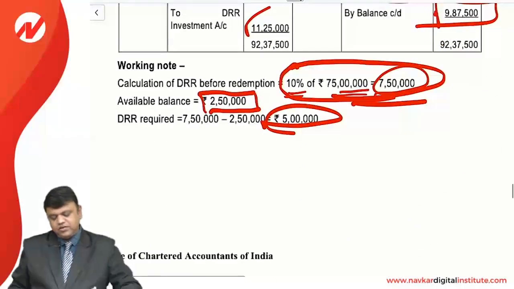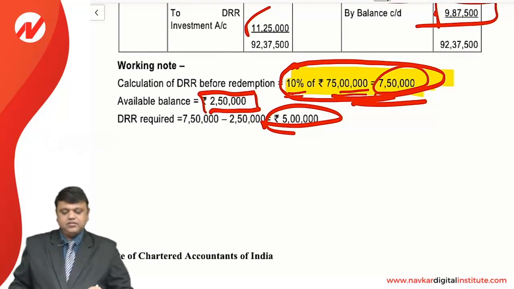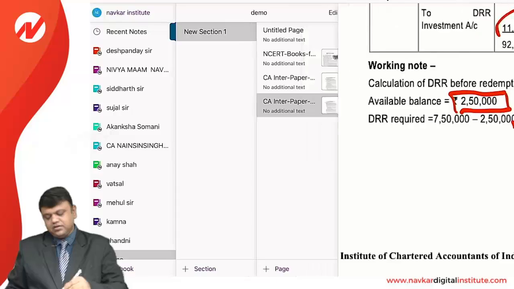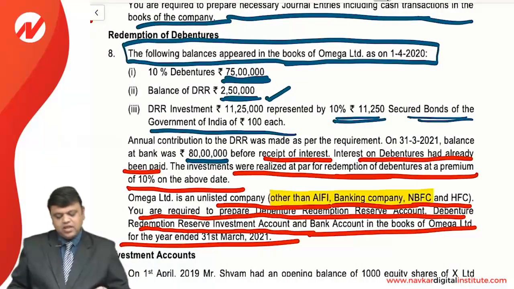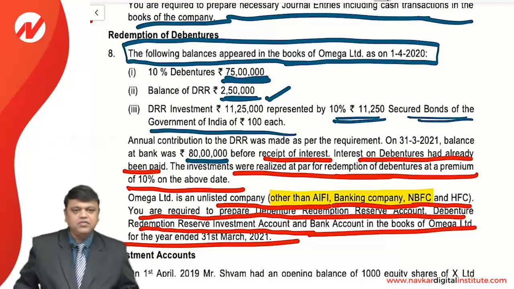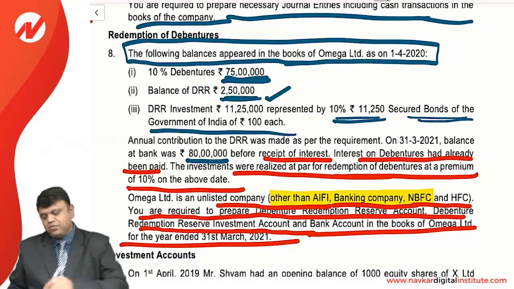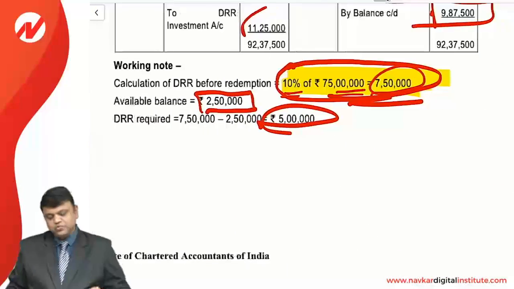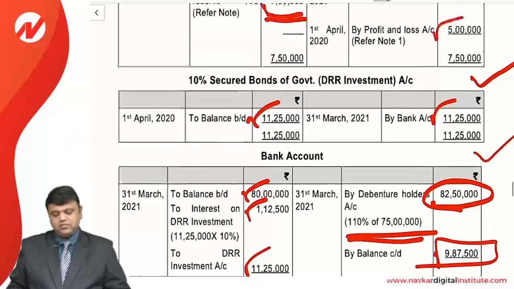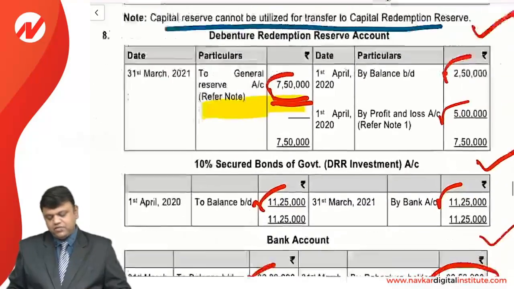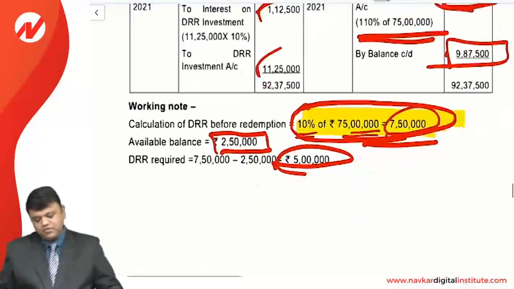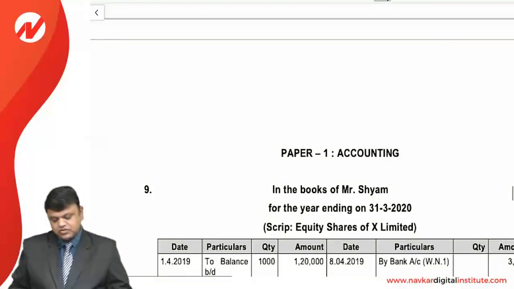So most important, friends, this is the provision that you should keep in mind if the company comes under such a category as prescribed in the question, that is other than AIFI or banking company or NBFC or HFC. So you need to maintain that 10% ratio, and that is the balance in the debenture redemption reserve account, which can be transferred at the time of the redemption of the debentures.